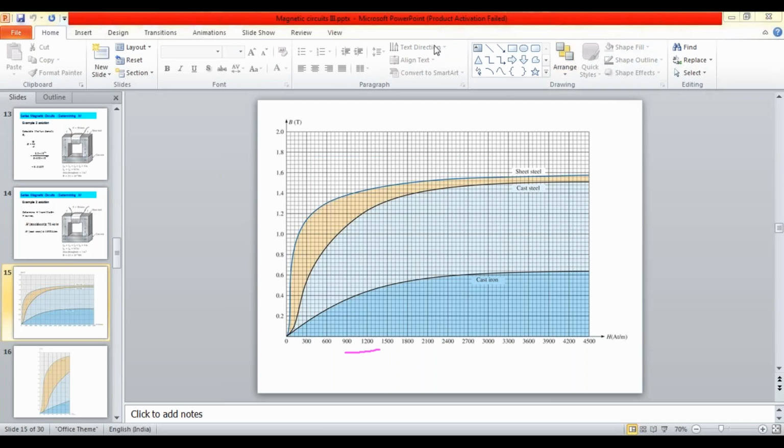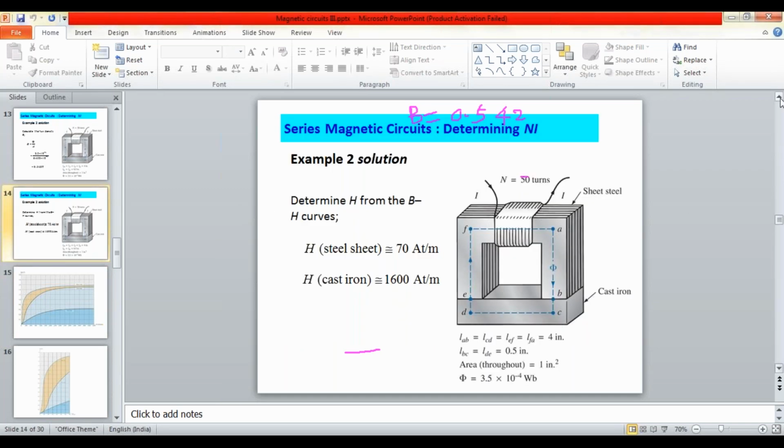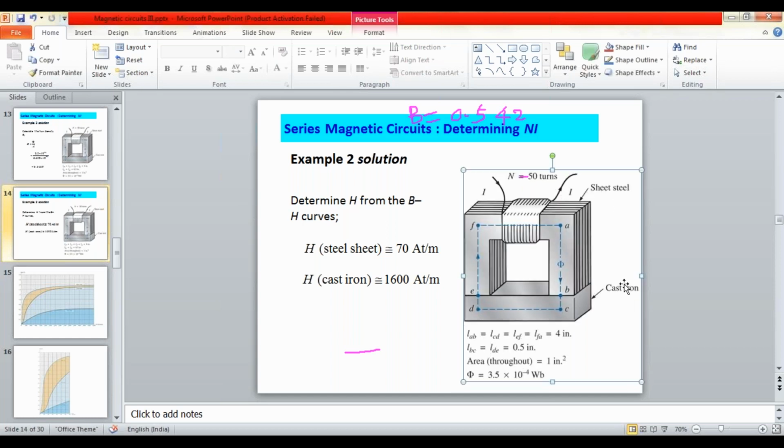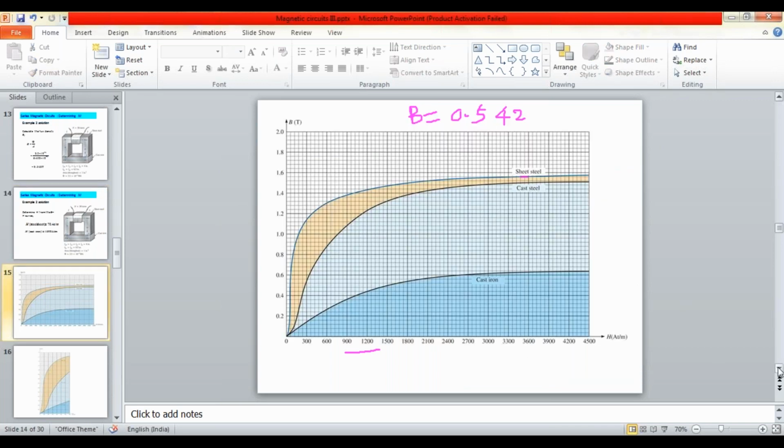In this graph, for B of 0.542 value, as you are having the two materials, sheet steel and cast iron, two metals.